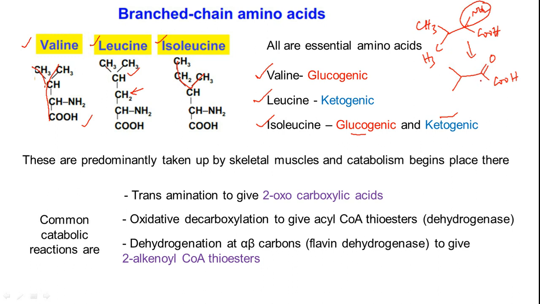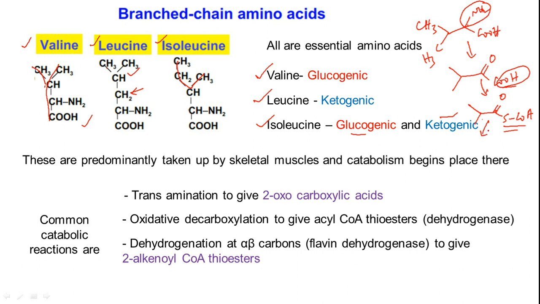Alpha keto carboxylic acids are high energy compounds from which the coenzyme As can be biosynthesized. Here decarboxylation happens, carbon dioxide is eliminated, and then coenzyme A is attached here. So this is what is formed.